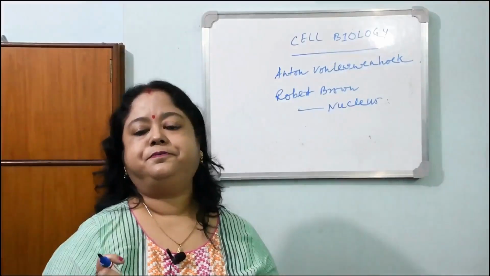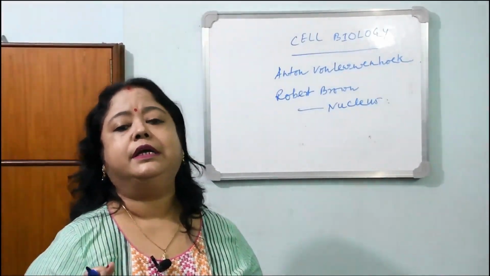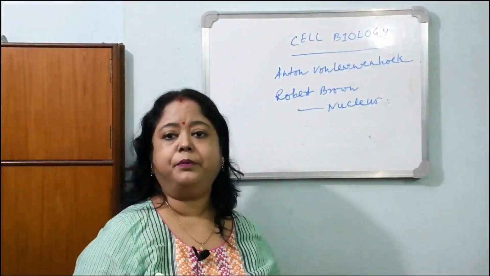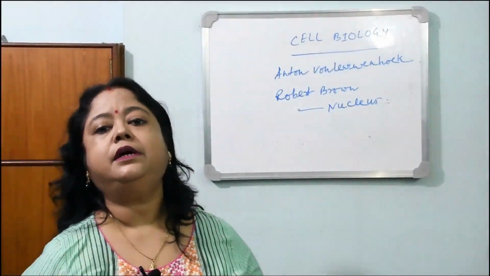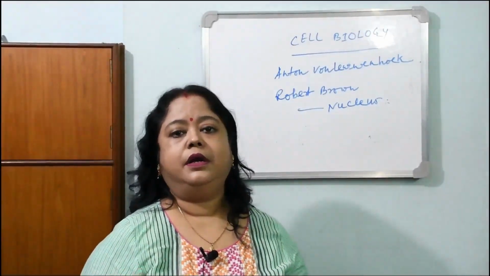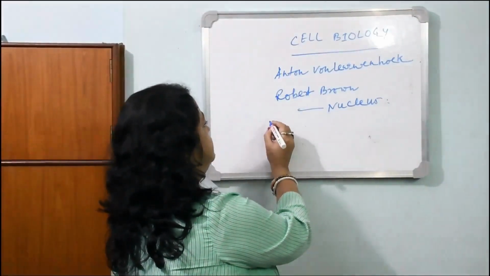After that, the next eminent scientists are Schleiden and Schwann, the German botanists.